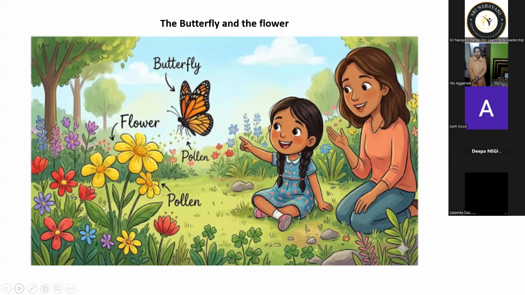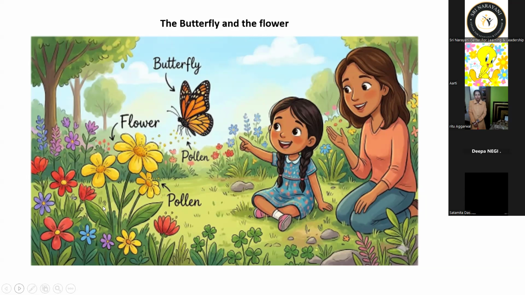The child is showing her mother, mama, please see, there's a butterfly. Yeah, there's a butterfly. Anything else? And I think she's also saying how beautiful the flowers are. Yes. Here the child is pointing at the butterfly, and she is so amazed by the colorful wings of the butterfly. And there is a mother and daughter, yes. Thank you, it's a conversation.